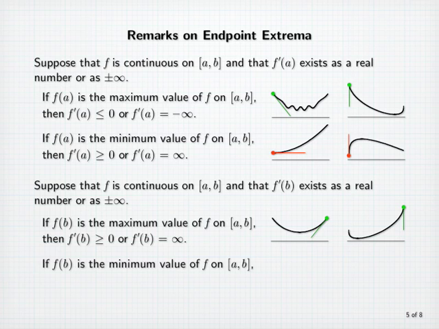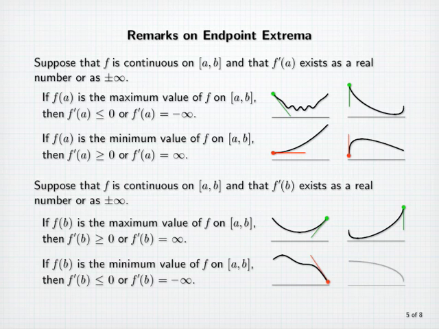If f(b) is the minimum value of f on [a, b], then f'(b) must be less than or equal to 0, or else f'(b) equals minus infinity. Here's a picture where the minimum is attained at the right endpoint. Notice that the derivative there is negative. And here's a picture where, again, the minimum is attained at the right endpoint, and here f'(b) equals minus infinity.